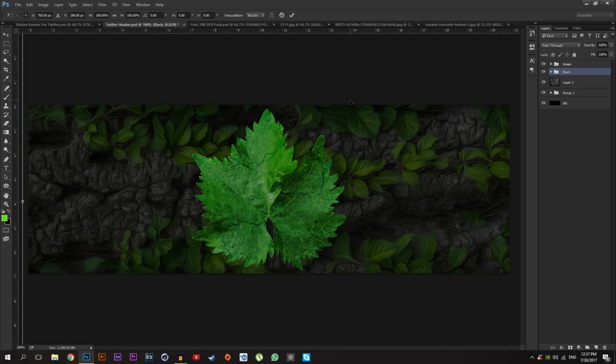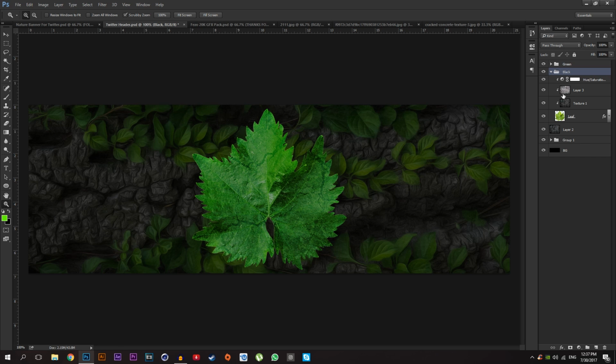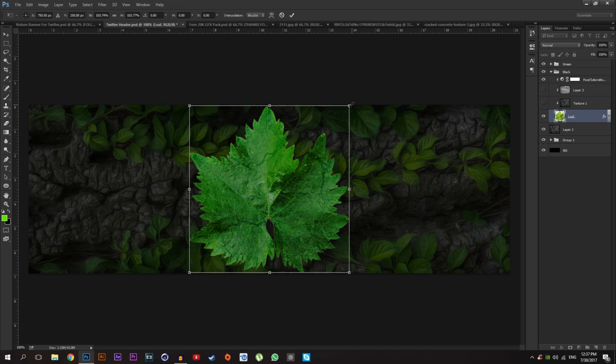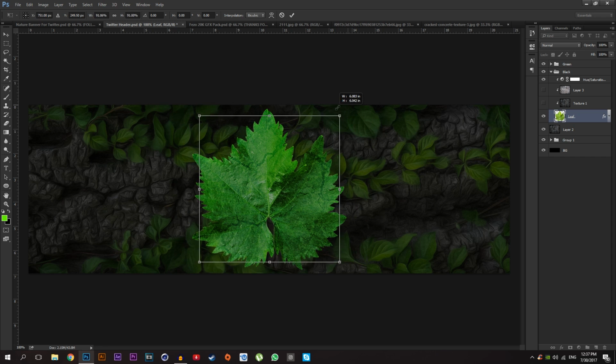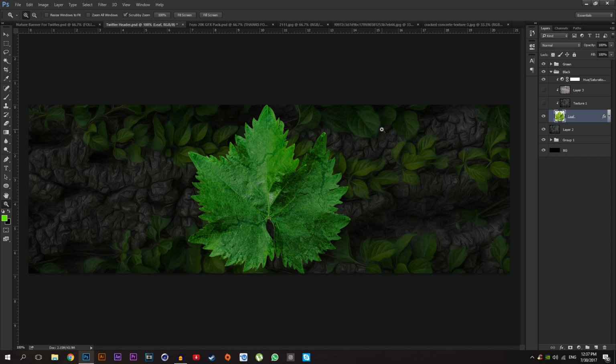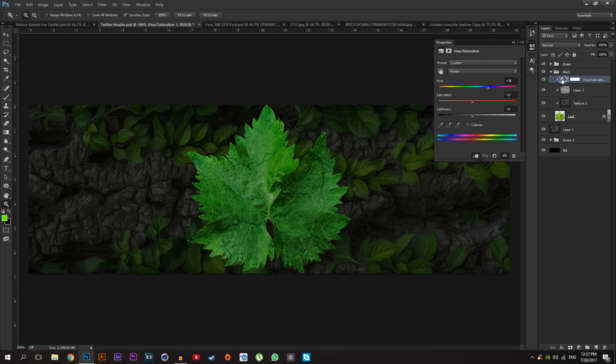Oops, first unselect these textures, just select leaf, press Ctrl T, make it bigger, just hold Alt and Shift on your keyboard and you can resize just like that, and that looks good. Press enter and check the texture again.